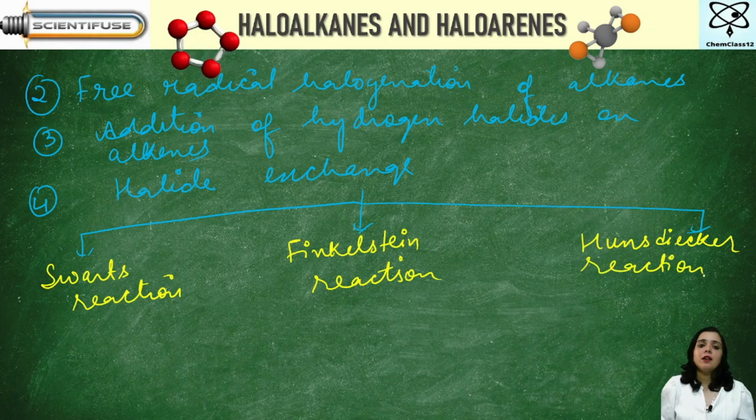So these preparation methods also we have to study in details. But for today's class, we shall keep the discussion till here. And whenever we meet in the next class, we are going to discuss the other methods of preparation of haloalkanes. Free radical halogenation of alkanes, addition of hydrogen halides on alkenes, and halide exchange. In halide exchange, we are going to study the three most important named reactions, that is the Swarts reaction, the Finkelstein reaction and the Hunsdiecker reaction.